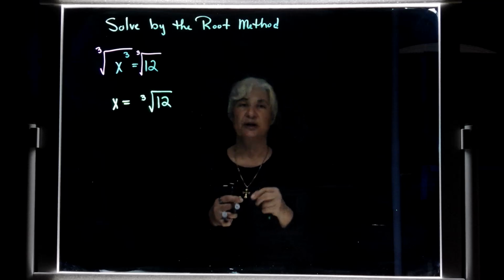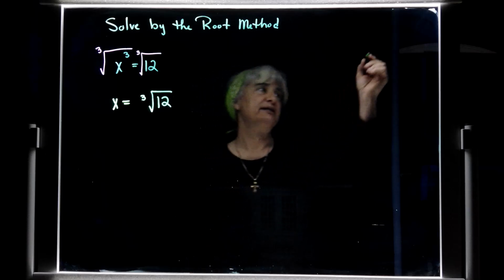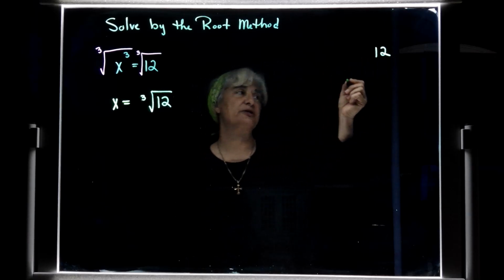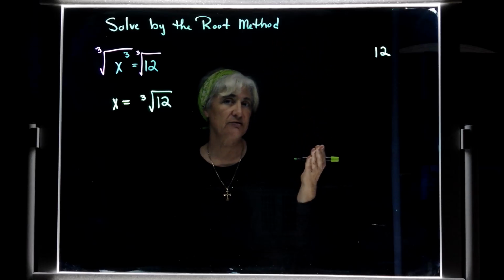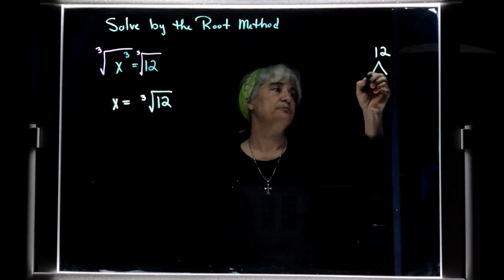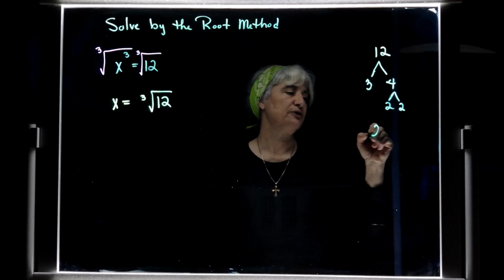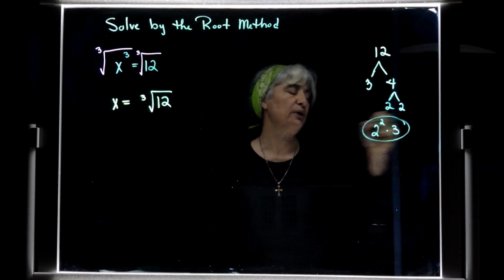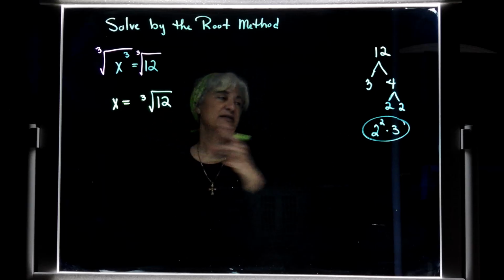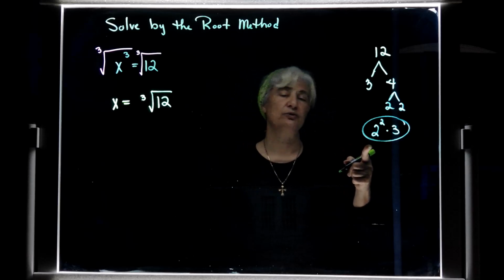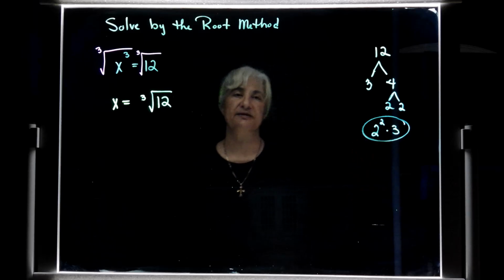And now I've got to figure out, well, can I take the cubed root of 12? Break it down for those of you who are uncertain. And no, don't use a calculator because it didn't say anything about giving me a decimal answer. So break it down. Yeah, that's 3 times 4. That's 2 times 2. So it looks like 2 to the second times 3 is what 12 breaks down to. And I need 3 of a kind. I don't have 3 of a kind. I only have 2 of a kind. So are we done? We are done.